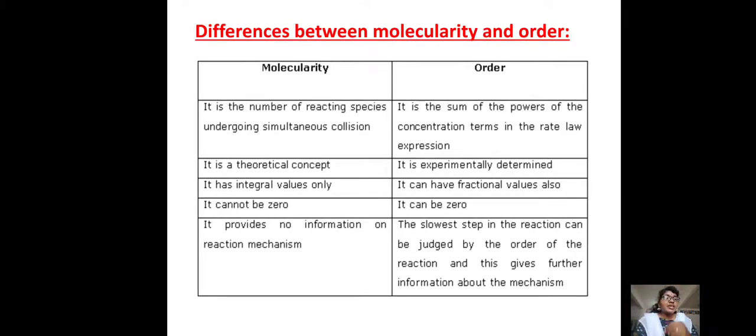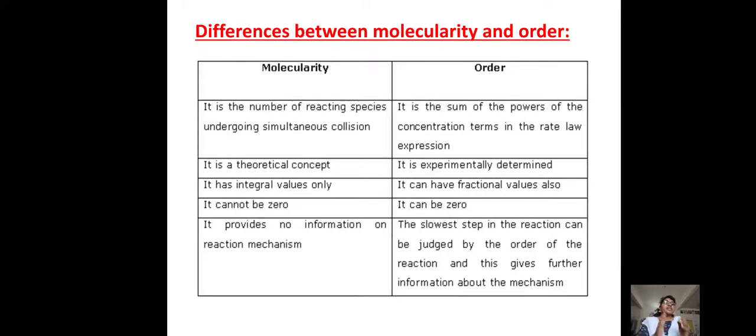Next, does molecularity provide any information about the reaction mechanism? No, because we only know the number of molecules participating, but not the reaction process. So molecularity does not give any reaction mechanism, but when we compare with the other, the order can give it.